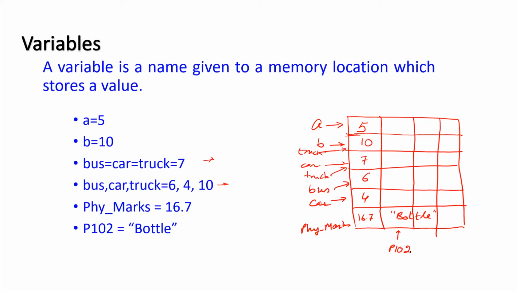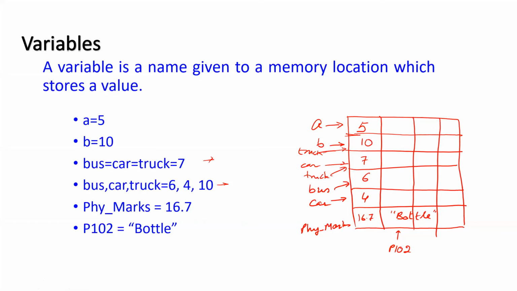Bus equal to car equal to truck equal to 7 means all these variables refer to the value 7. So 7 is stored at a memory location, and that memory location is given the names bus, car and truck. Now this has three names. If I say bus, it will mean 7. If I say car, it will also mean 7. Truck will also mean 7. Is that clear? Okay. Then next one, bus, comma, car, comma, truck equal to 6, comma, 4, comma, 10. Is that clear? Yes. Anyone having any doubt in this?